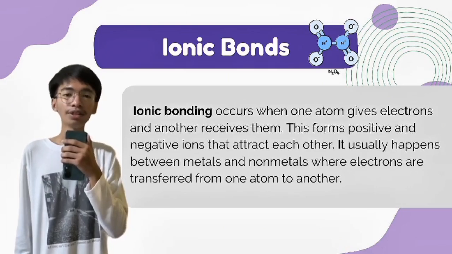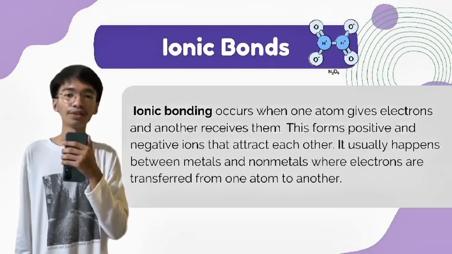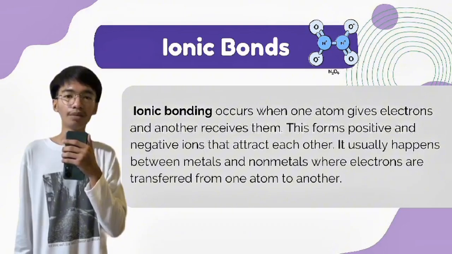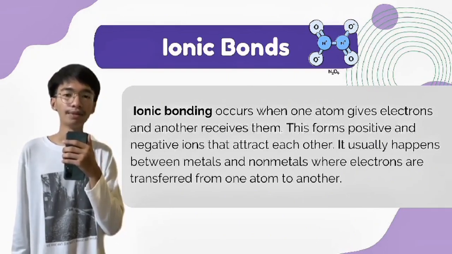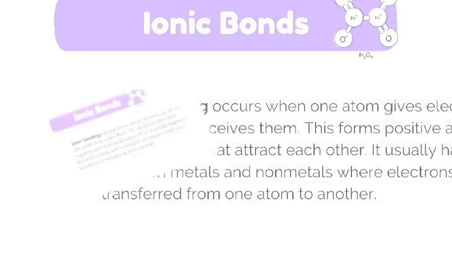According to Encyclopedia Britannica, ionic bonding happens when one atom gives electrons to another atom. Because of this, one becomes positive and the other becomes negative, and they attract each other. This type of bond usually happens between metals and nonmetals.